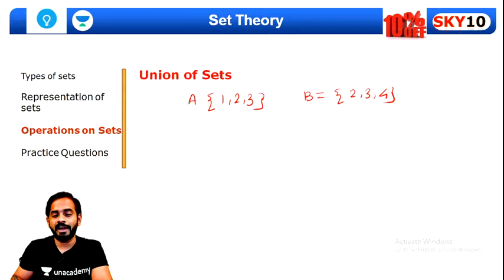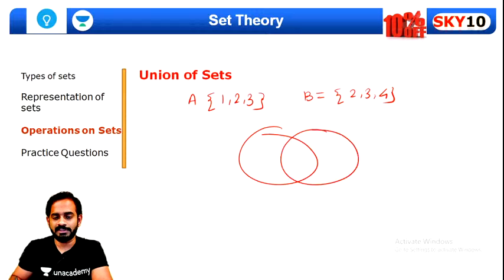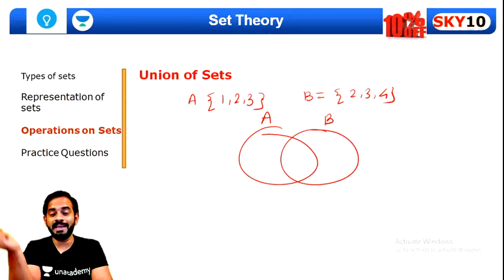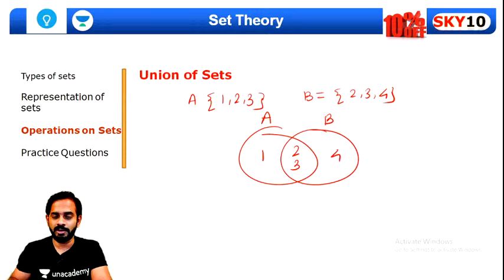Then what will be the Venn diagram of A and B? The Venn diagram of A and B will be like this. This belongs to A and this belongs to B, where the common elements, which are 2 and 3, will be inside the common part. That is, 2, 3 will be here, 1 here and 4 here.